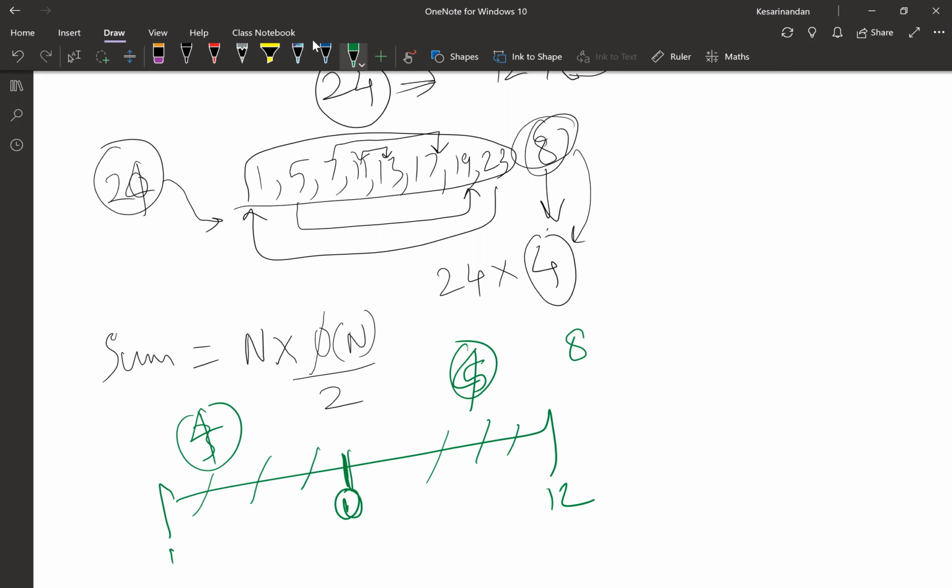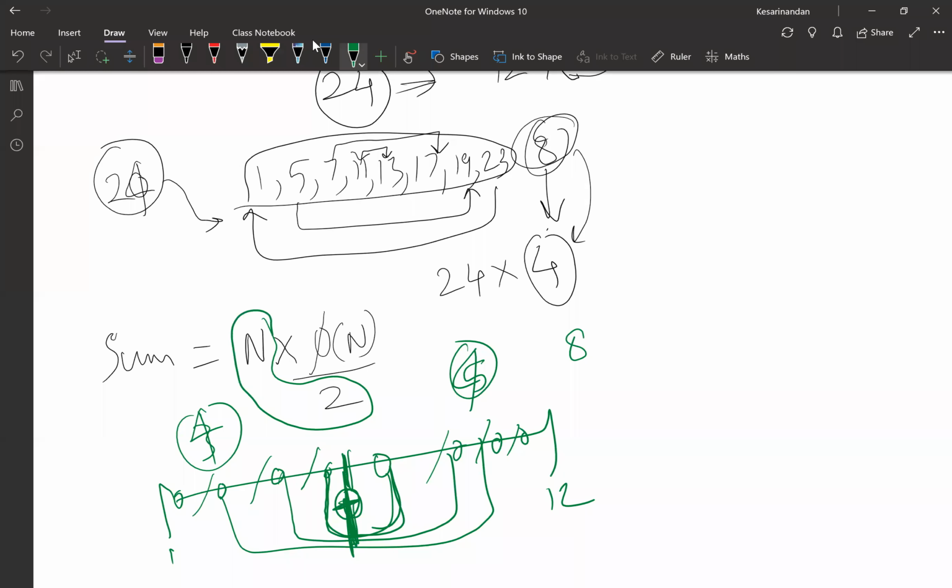That's why every number is equidistant from the center, and addition of these two always has the average of the middle number. In this case, n by 2 is the middle number. And how many times are you having it? The number of times you have the number.